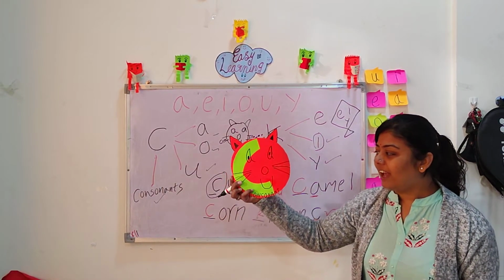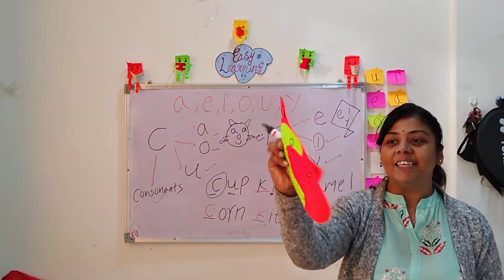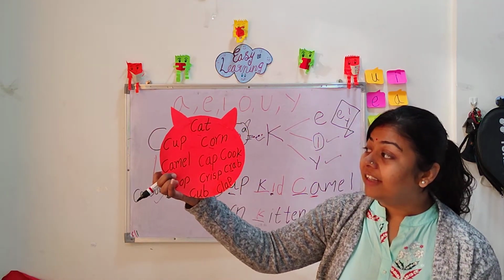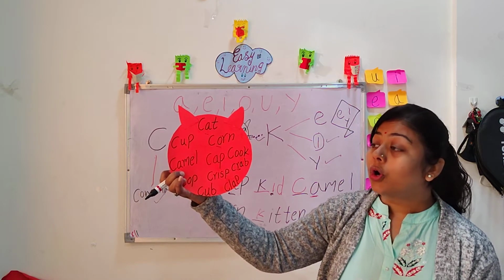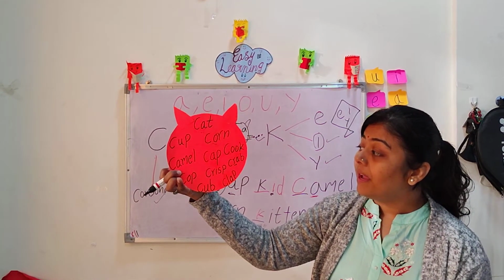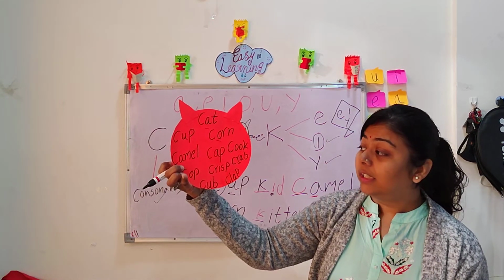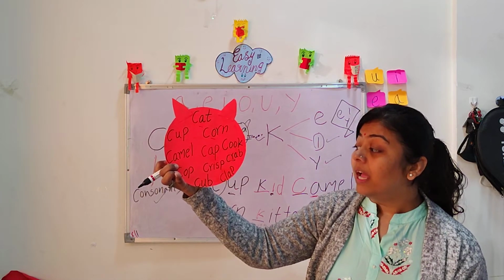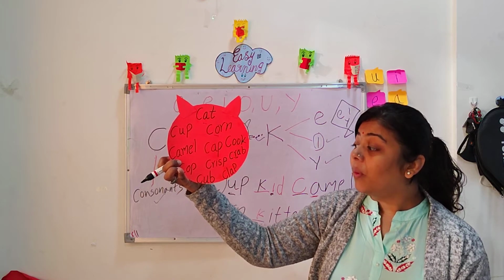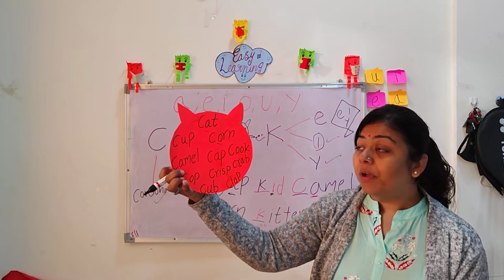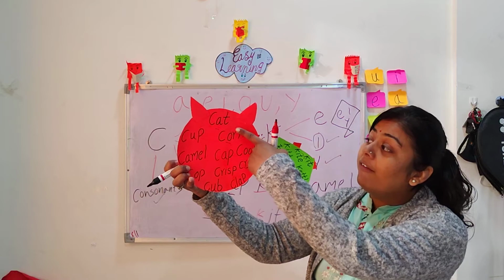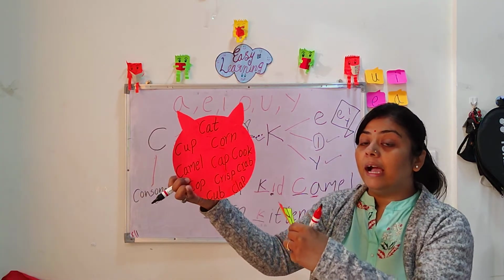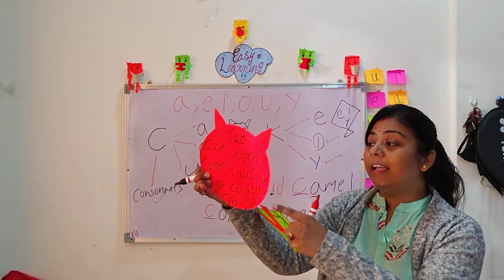Okay, now with a cute little cat, see the words which follow that C. Cat, cup, corn, camel, cook, cop, crisp, clap and crab. If you are noticing, everywhere after the K sound, A, O or U or any consonant is there.